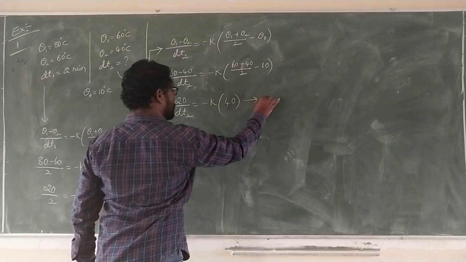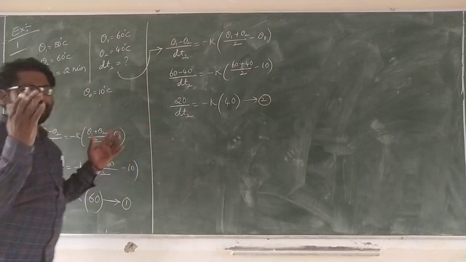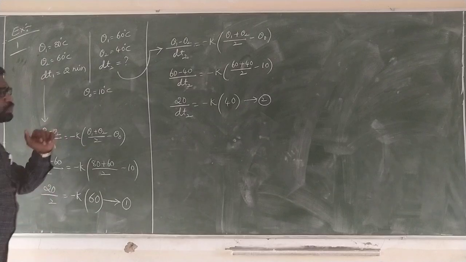This is equation number 2. Equation 1 and equation 2.